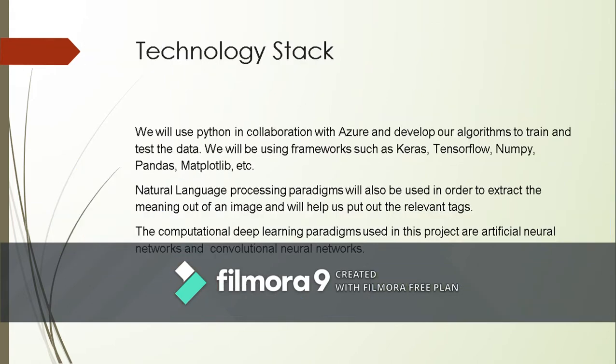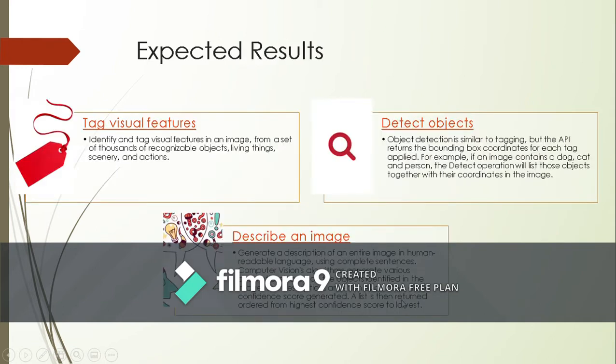Technology stack: we have used Python and various libraries, Keras, TensorFlow, NumPy, Pandas, Matplotlib. We have used NLP libraries for captioning, and of course convolutional neural networks. First we have to detect the objects. After we have detected most of the objects of the image, we are supposed to tag them and their features to efficiently describe the image.